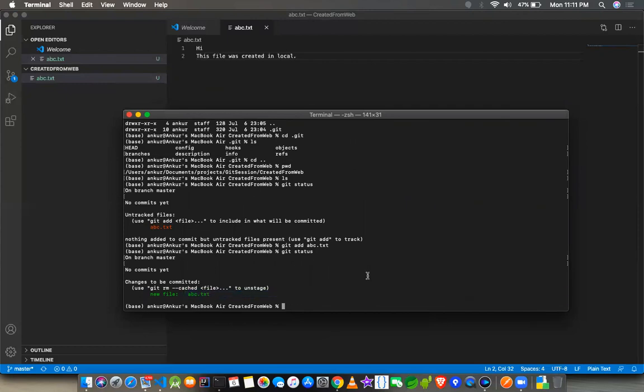And you see there is another way if you want to unstage. So what is stage and unstage? You can consider it this way: the local file that I saved was still not added to Git because there's something called staging. Staging means it is ready to be pushed to remote, or it is actually staged. I mean, it is already added to Git. Your file system knows that there is a file called abc.txt, but your Git environment doesn't know that there is a file which is to be added.